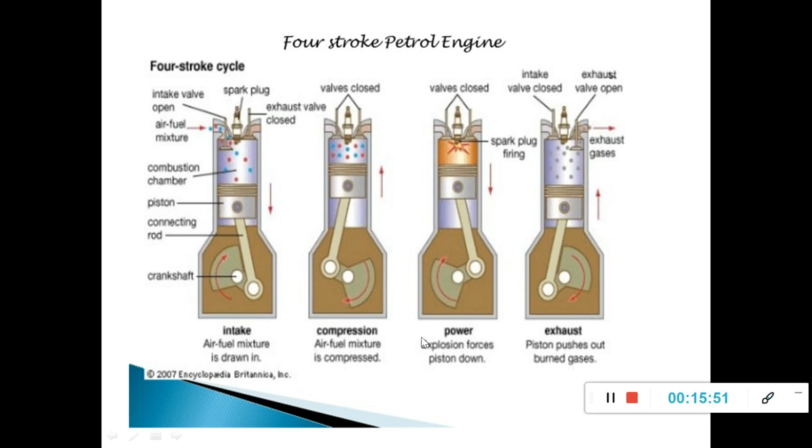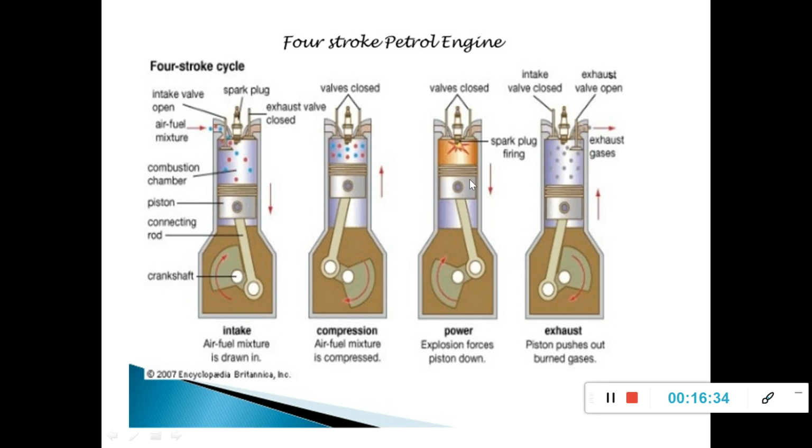See, during all these four strokes, only once, in the power stroke, is power generated by the engine. So we need to supply the power for the remaining three strokes, but only in one stroke is the power generated by the engine. So we need to store this power for further usage. So we have a flywheel. A flywheel stores the energy obtained during the power stroke and supplies it back to the engine to perform the other three strokes: suction stroke, compression, and exhaust strokes.